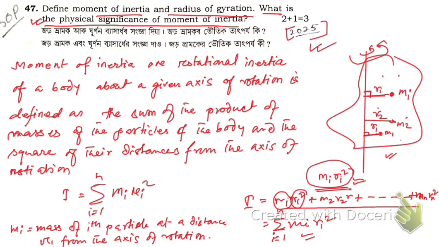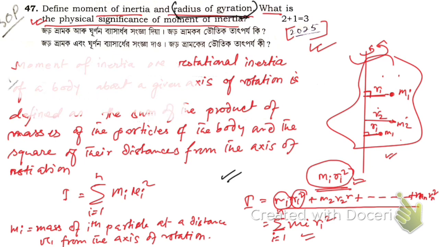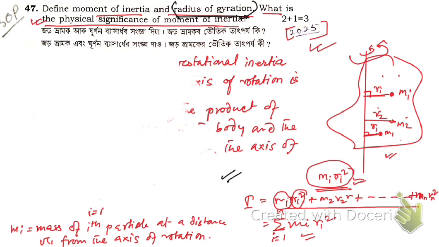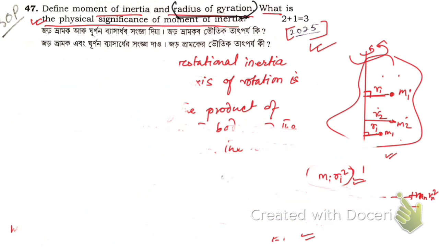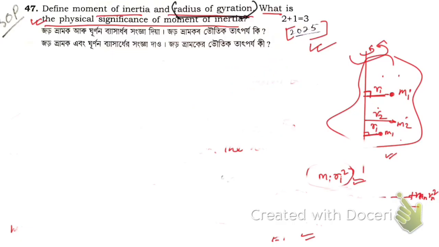Now let me write the definition of radius of gyration. Pause the video and note this definition, because I'm going to clean this page. So let me clean this page. So now I'm going to write the definition of radius of gyration. So here you see this is the body.